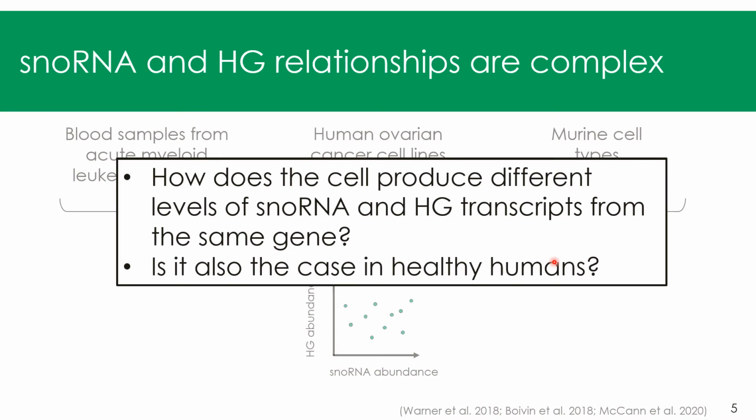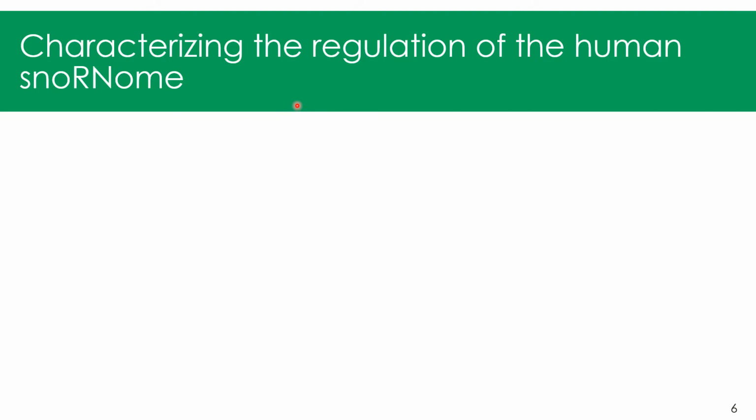One could be: how does the cell produce different levels of snoRNA and host gene transcripts from the same gene? Another could be: this non-correlation that we see between snoRNA and host gene abundance, do we also see it in healthy human tissues? So this brings me back to the title of my presentation, Characterizing the Regulation of the Human snoRNome, so basically all snoRNA expression.